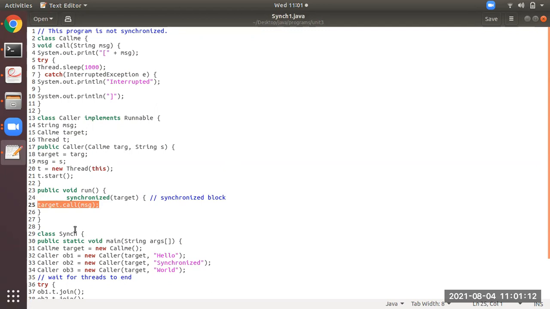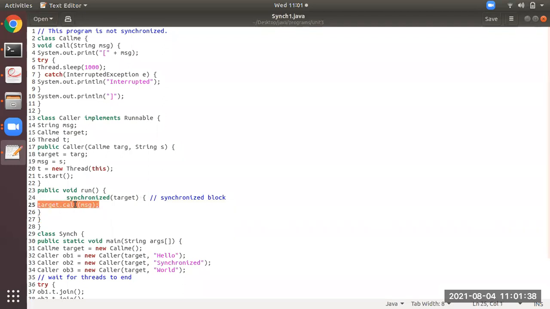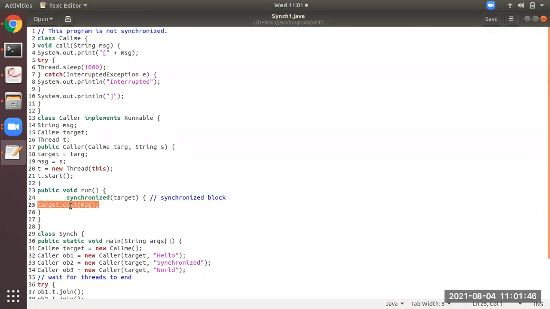I am repeating again: as we have applied the synchronized block, t.start will call run. All the three threads will call run, but from here only one thread can pass at one time. So at one time, hello will pass. Then after this one, which I have highlighted, is finished, the second thread will be called. Then after that, again, if the shared resource has finished, the last thread will be called from here. Okay, I hope you all have understood this.